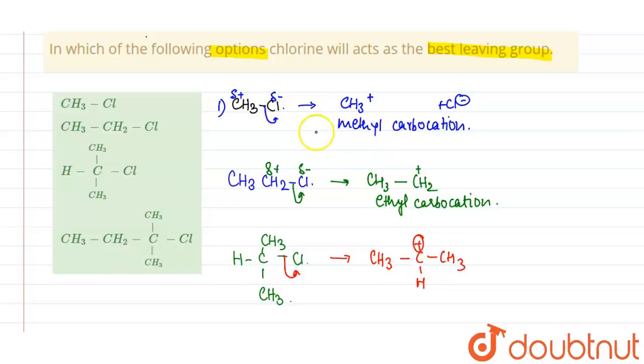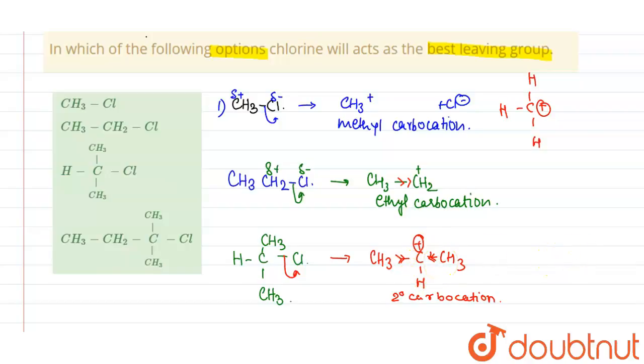Now from this, the first one is the methyl carbocation. There are 3 hydrogen groups which will provide an inductive effect, but the inductive effect is very little in this case. Here we have a methyl group attached to this carbon atom. So due to the positive inductive effect, this positive charge will be a bit less as compared to this. Now this is a secondary carbocation, as we can see here. And here we can see 2 methyl groups are present. So by the positive inductive effect, it will stabilize this carbocation to a larger extent.